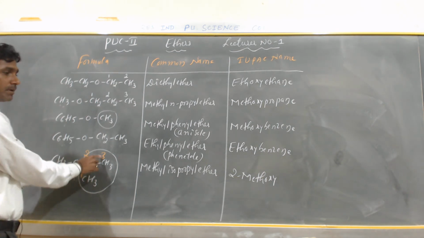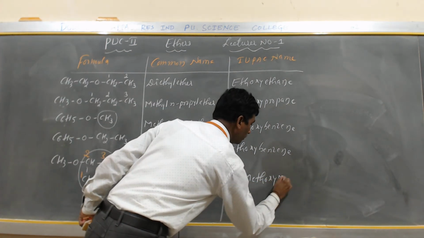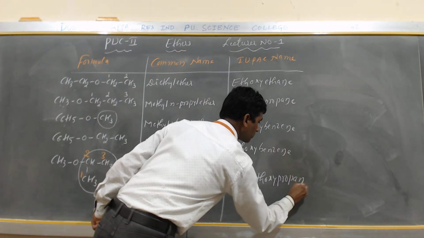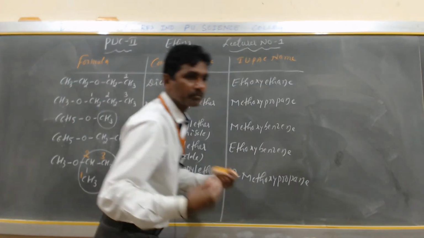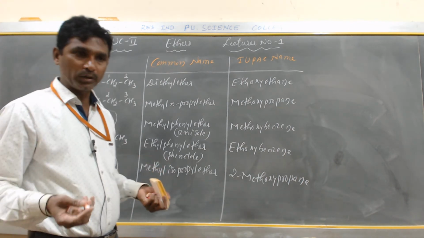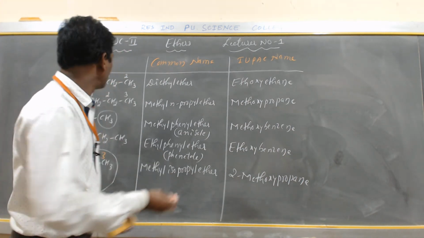How many carbons are numbered? 3. So it is called 2-methoxypropane, my dear students.